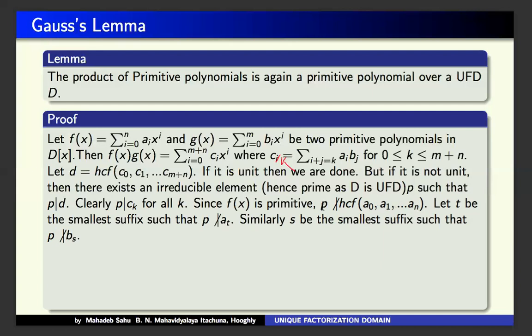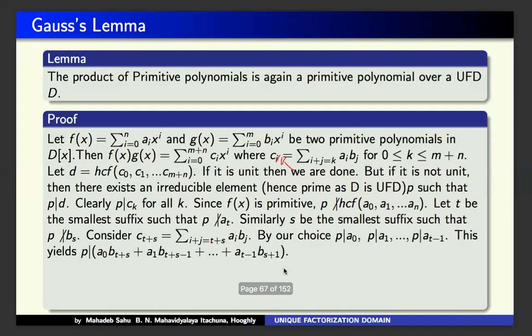So I am taking the smallest suffix T such that P cannot divide At, and before that P divides all of them. And we take S to be the smallest suffix such that P does not divide Bs for the g. Okay, so consider C(T+S), so that we just consider this element. What is this? The sum over i plus j equal to T plus S of AiBj.